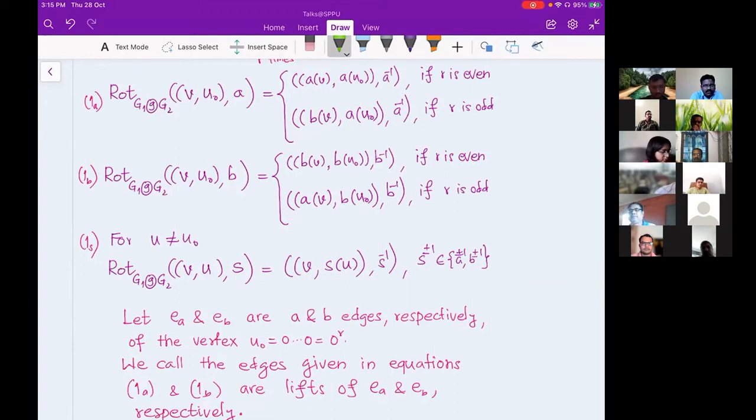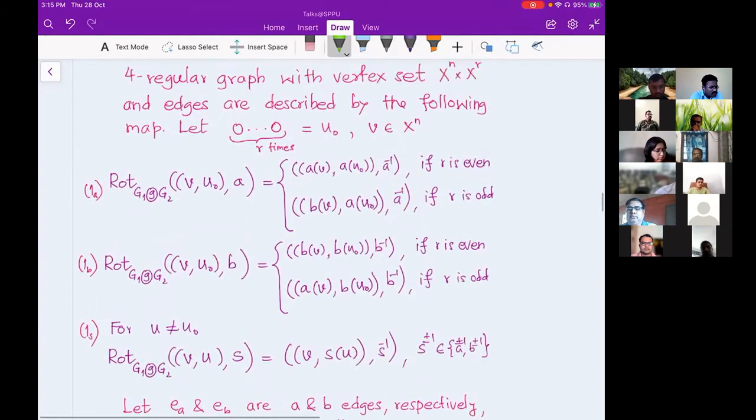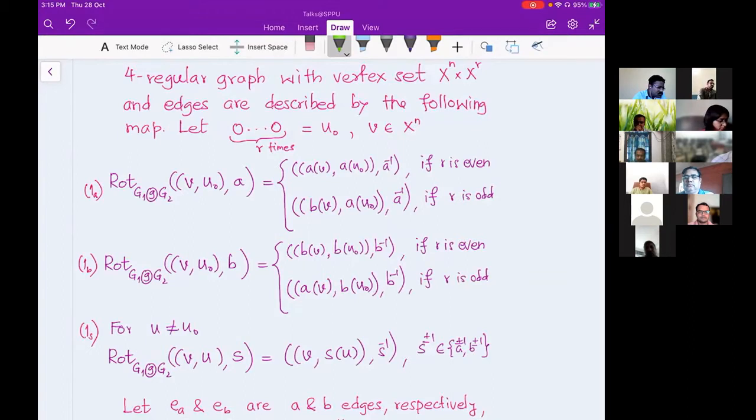And the 1S is actually sheet edges. That's why I use the symbol S. So sheet edges, lifts of A and lifts of B. Now here, if you see carefully, I'm talking about the right-hand side of 1A and 1B. There are 2 possibilities, depending on R. It depends on the length of U0, which I'm calling gamma R, a vertex of the Rth level. It depends on whether it is even or odd.